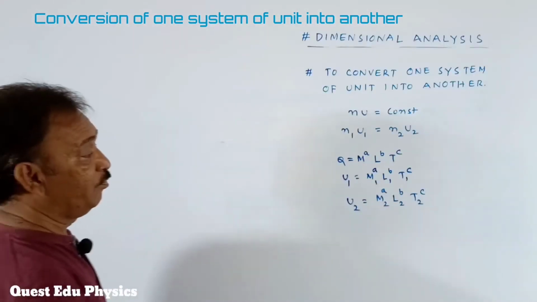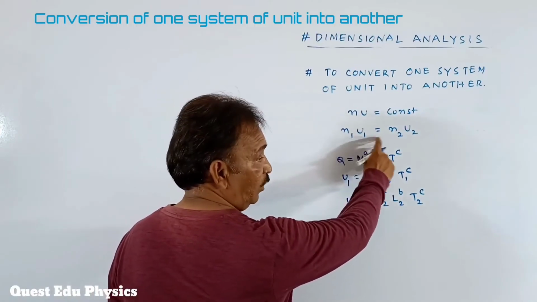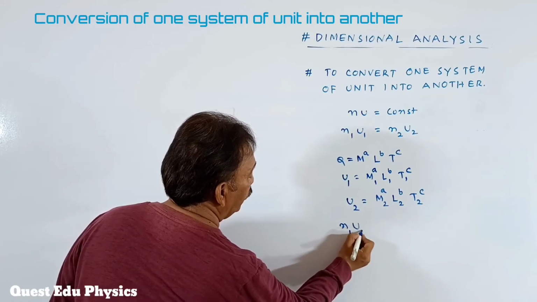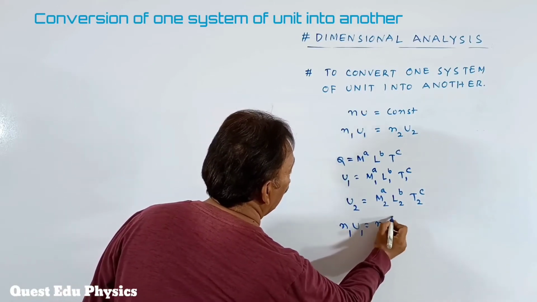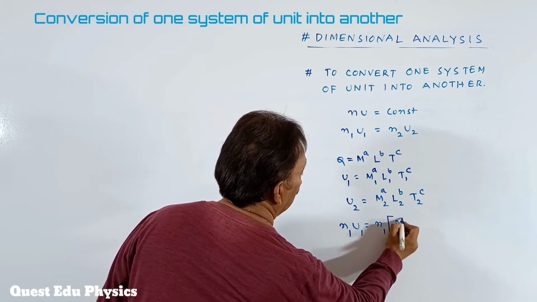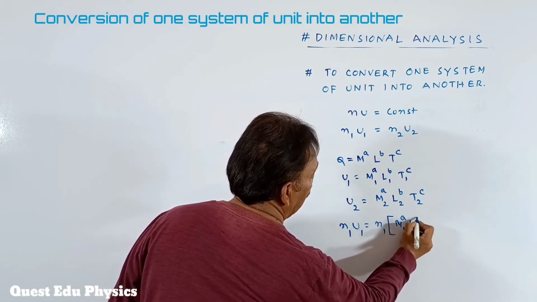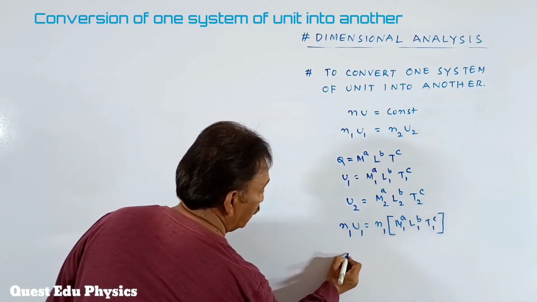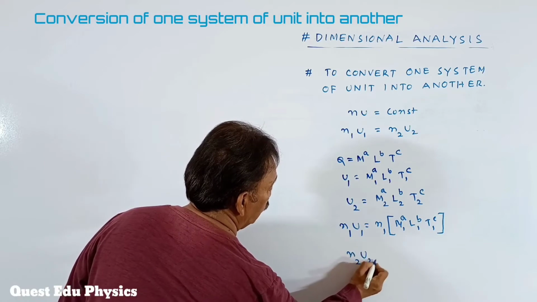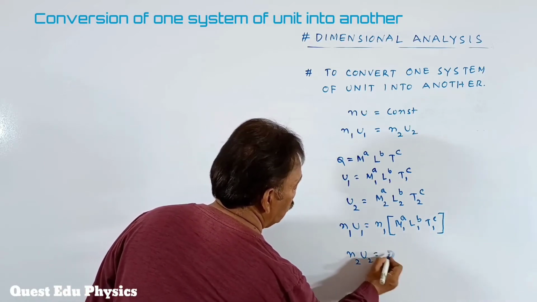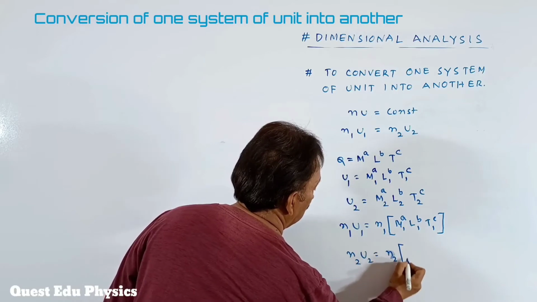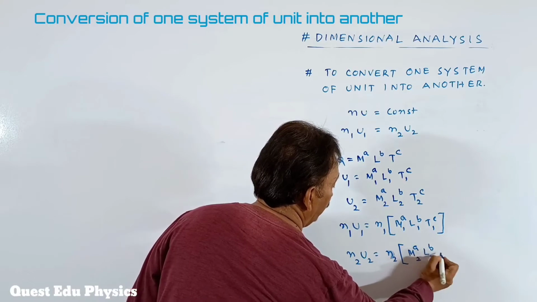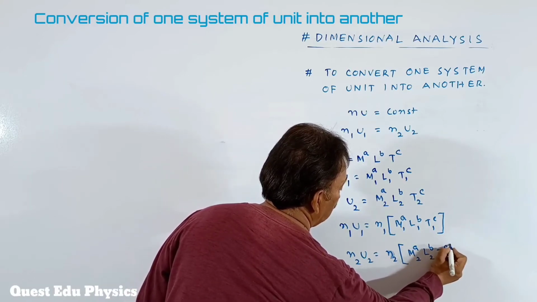And we are multiplying with the numerical value, the magnitude. Then we can write N1 U1 as N1 of M1 to the power of a, L1 to the power of b, T1 to the power of c, and N2 U2 is equal to N2 of M2 to the power of a, L2 to the power of b, T2 to the power of c.